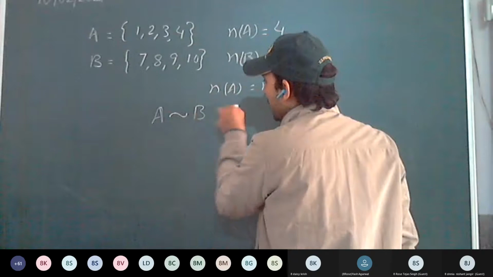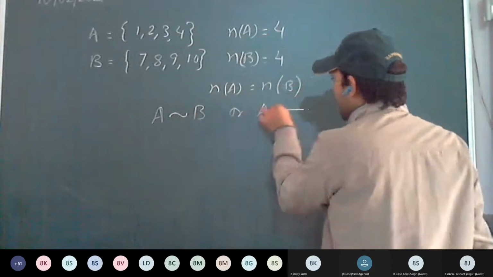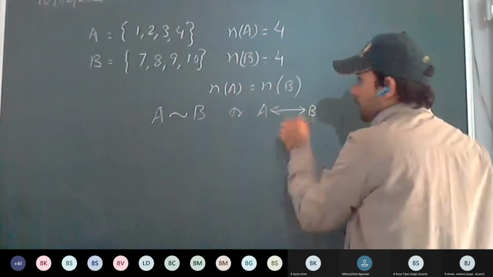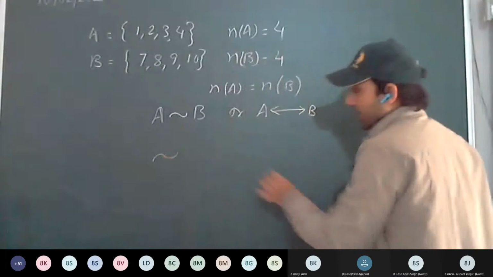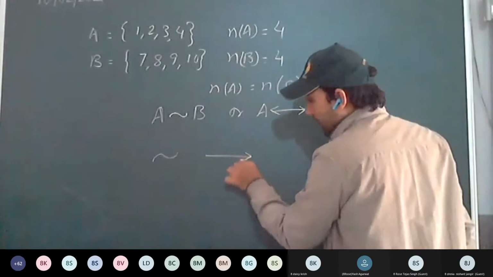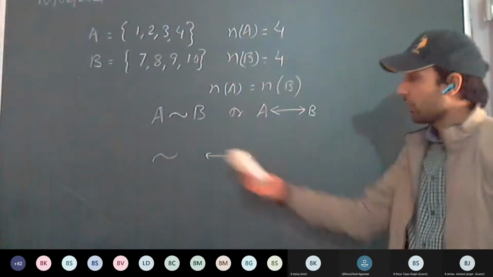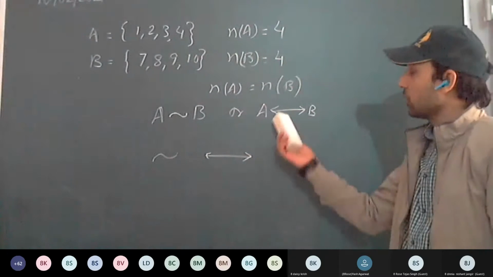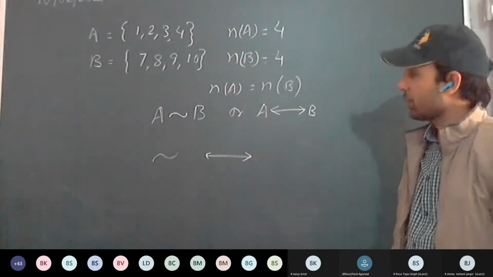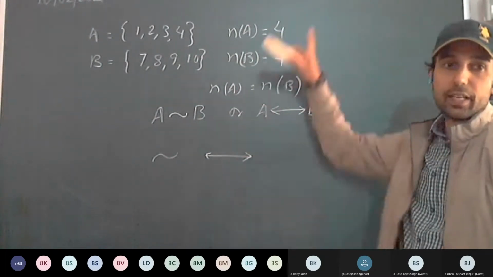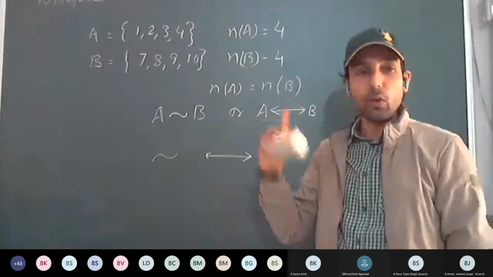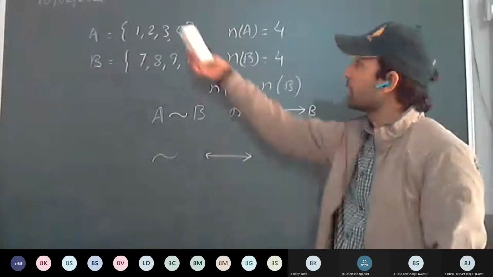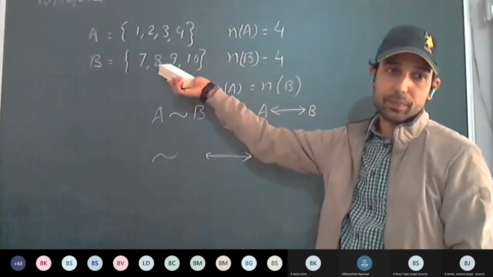This way, A equivalent to B. So this sign, or a line with arrows on both sides, is used for equivalent sets. Always remember, equivalent set means elements may or may not be same, but number of elements are same.